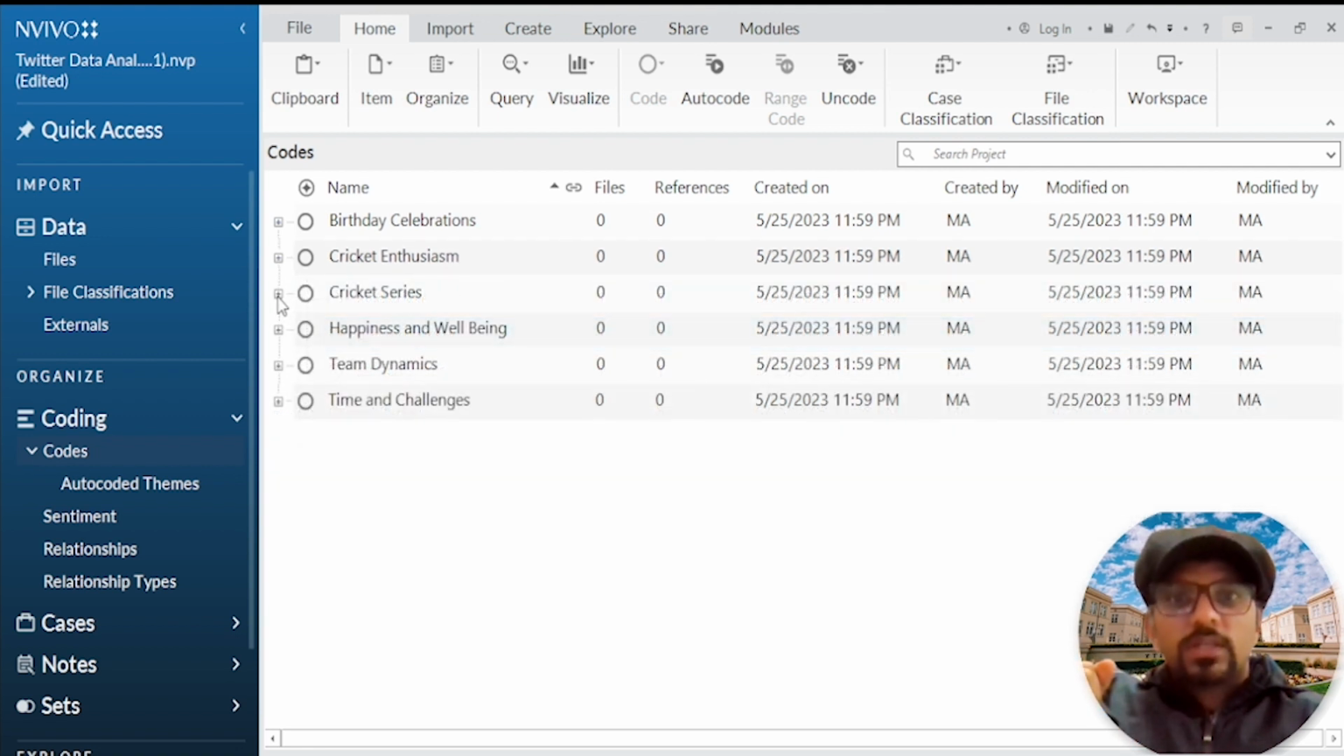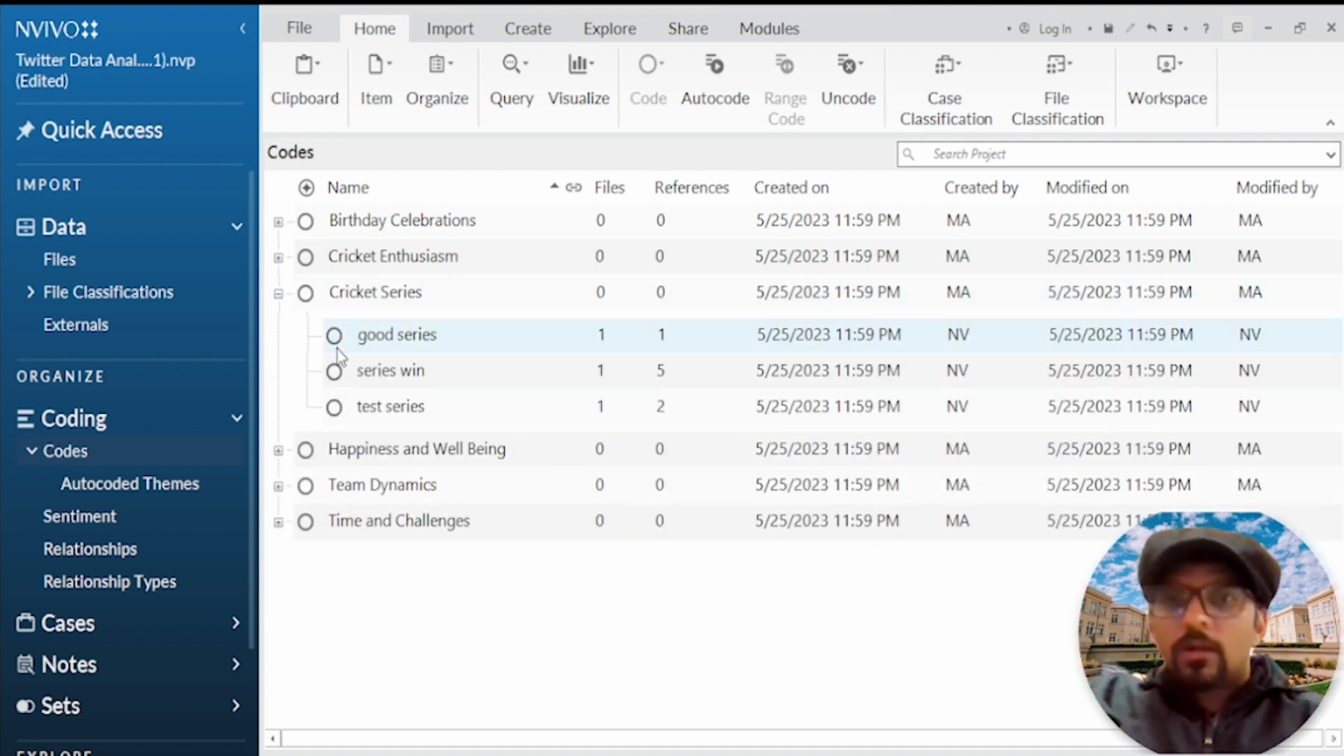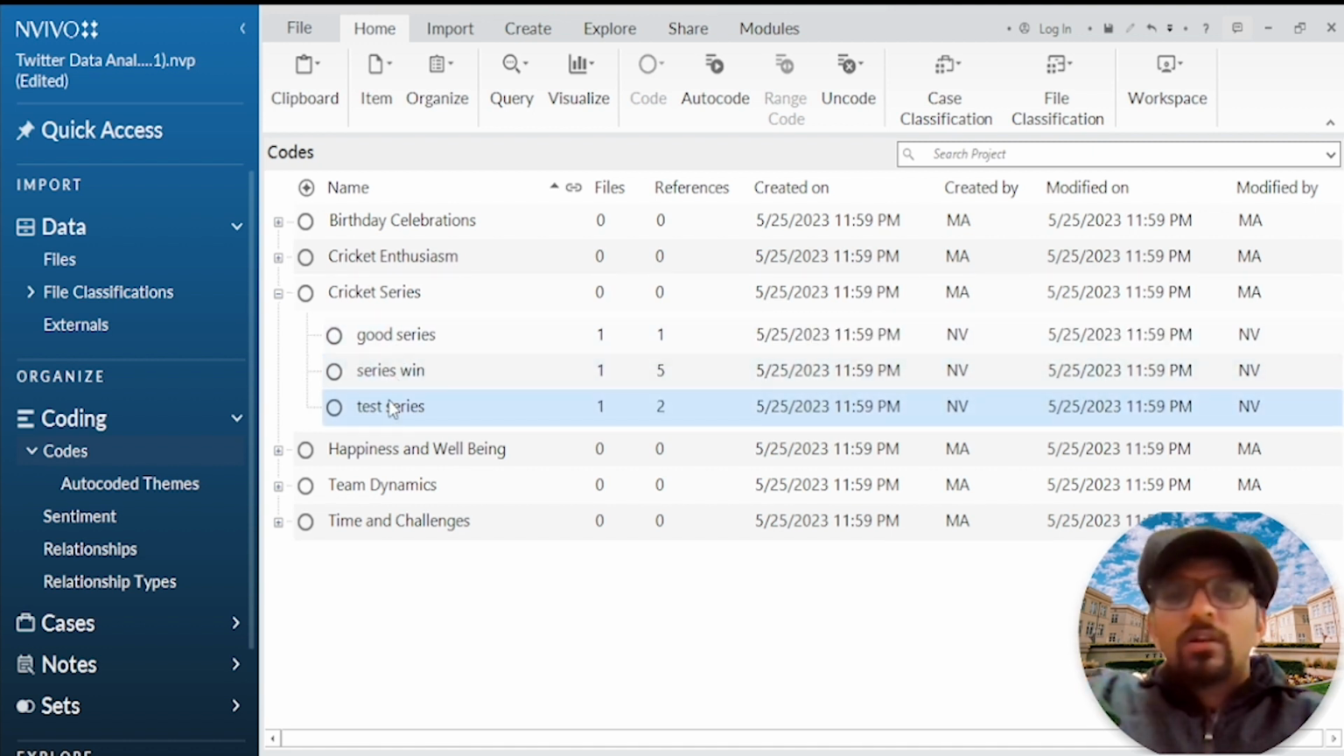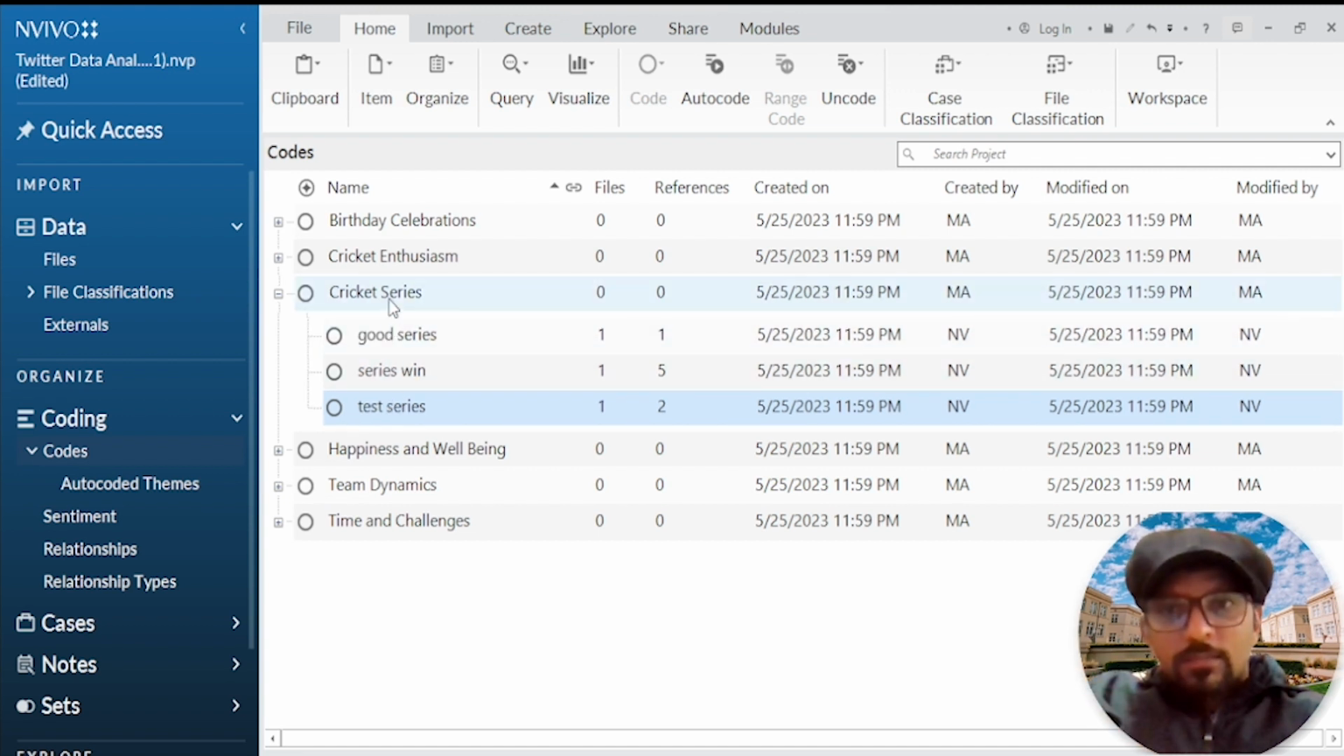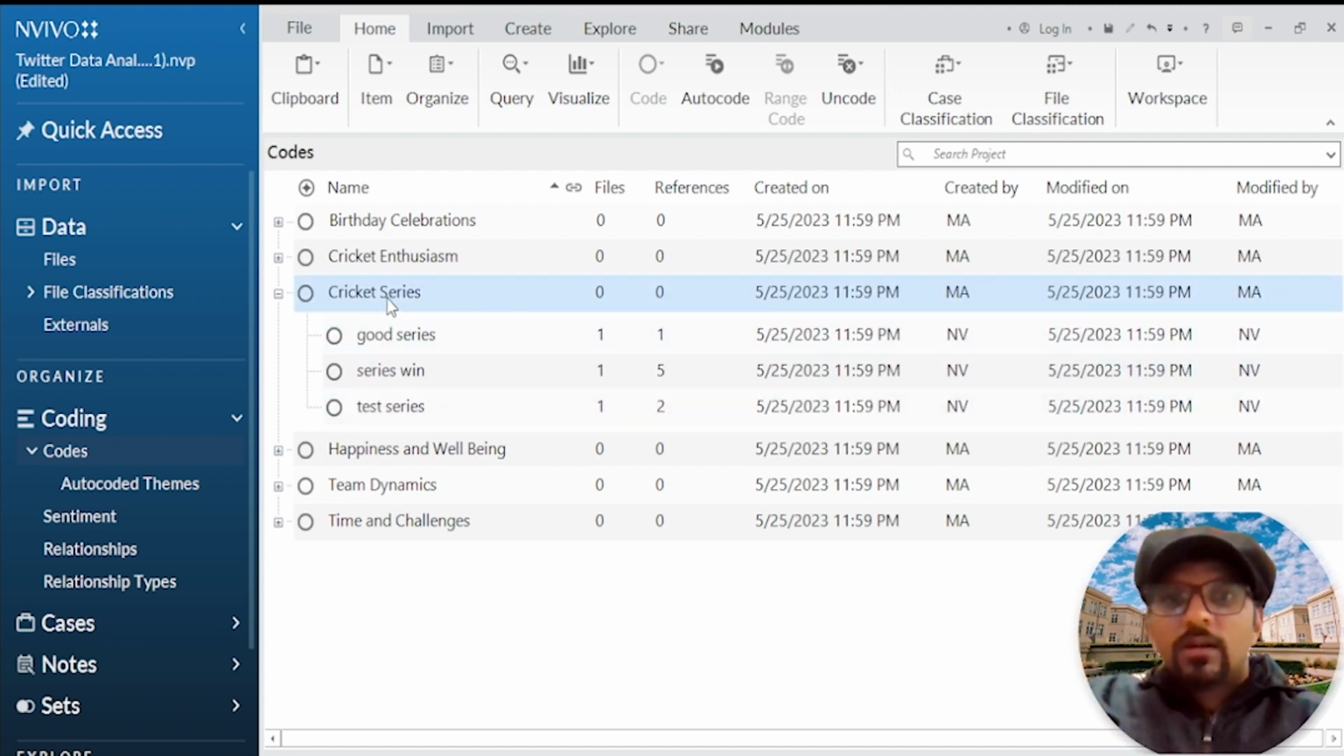Third one, cricket series. That centers on cricket series, matches, and related events. For example, the automated themes like series win, test series all revolve around cricket tournaments, victories, and matches. And by placing them under this theme, it becomes evident that these phrases share a common context related to cricket competitions and series.